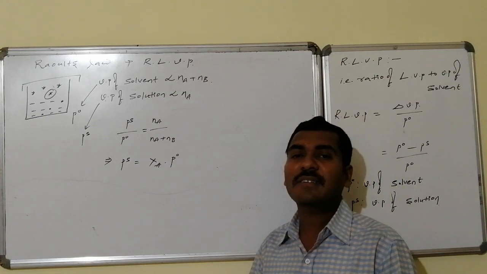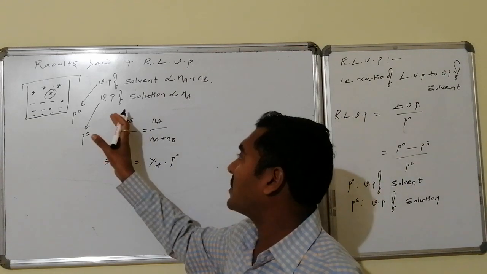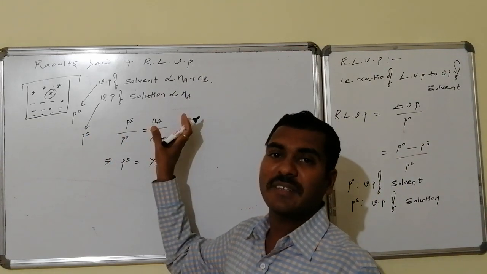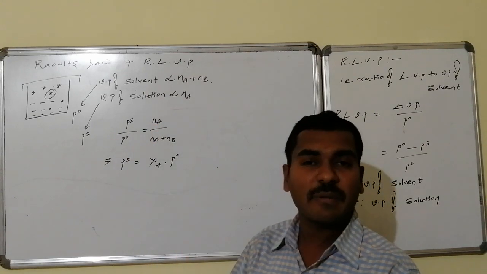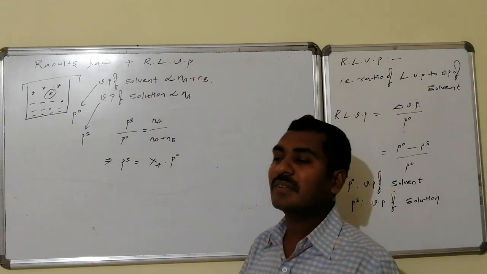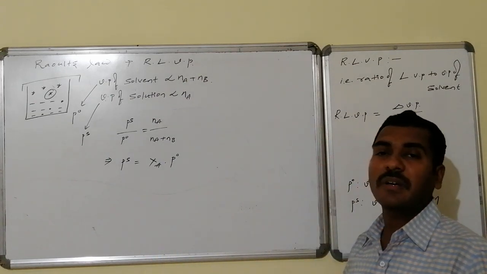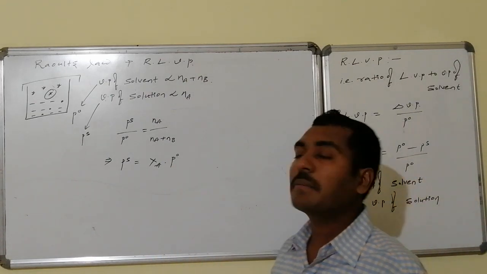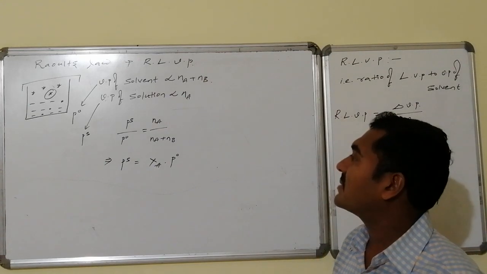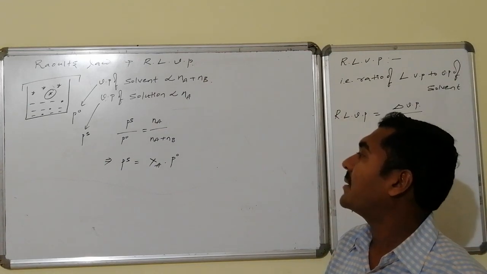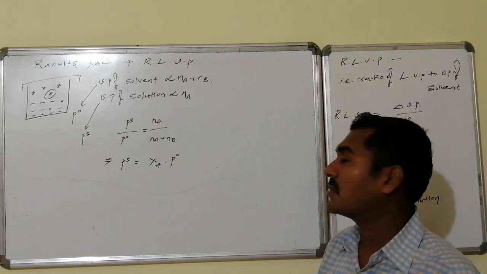Hence, proportionality constants also remain the same, because this property is vapor pressure, this property is number of moles. Hence, by taking a ratio, Ps by P0 becomes equal to Na divided by Na plus Nb. So Ps becomes equal to Na by Na plus Nb into P0, that is nothing but what?